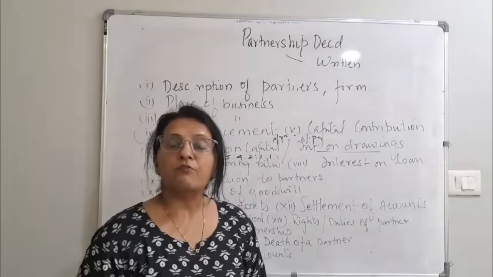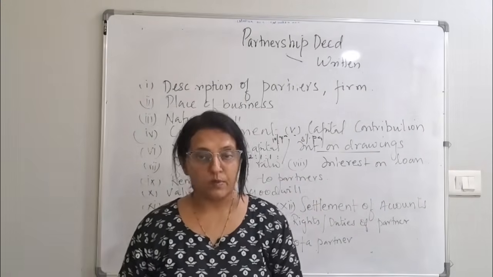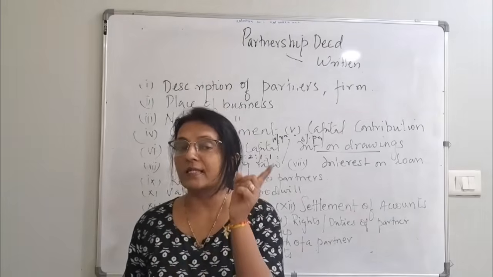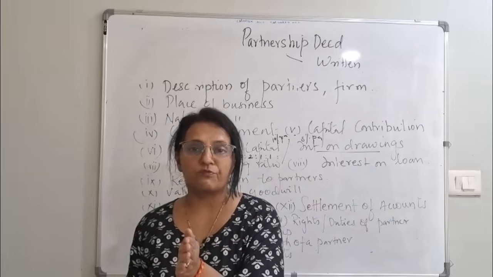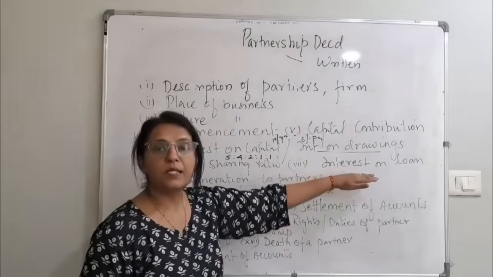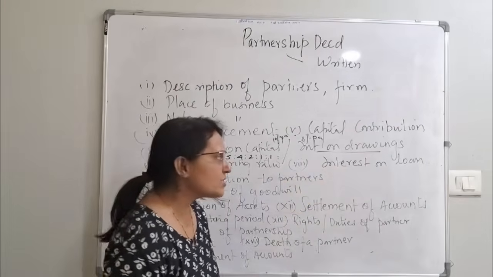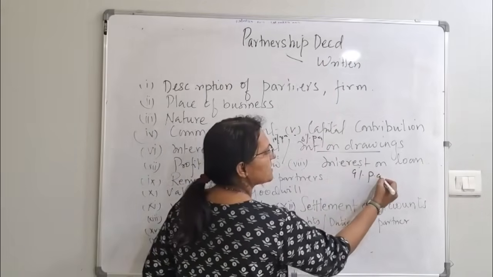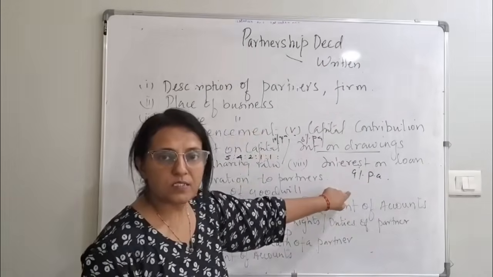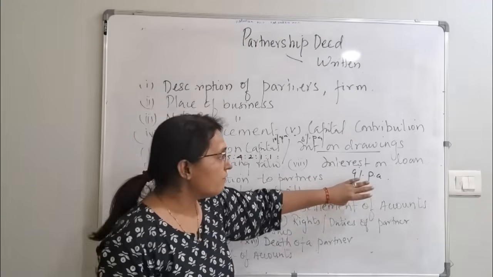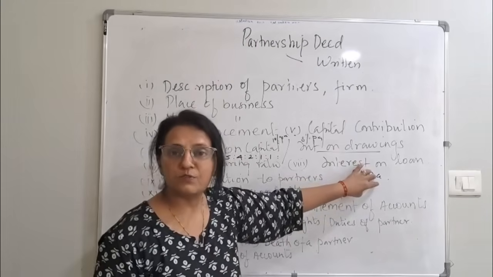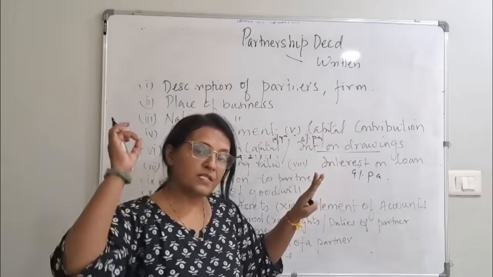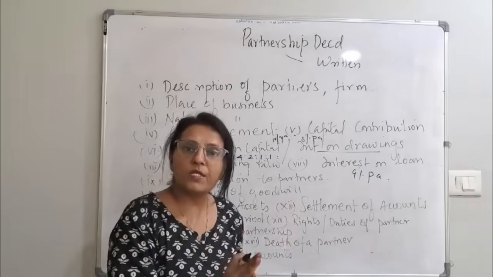Interest on loan. If a partner has given a loan, we have discussed this before also. If any partner gives a loan to the firm other than capital, then interest has to be given. If it is mentioned in the deed that 9% per annum is the interest, stick with this. Give 9%. If it is not mentioned in the deed, then 6% per annum is mandatory. But interest will be given to the partner who gives a loan.